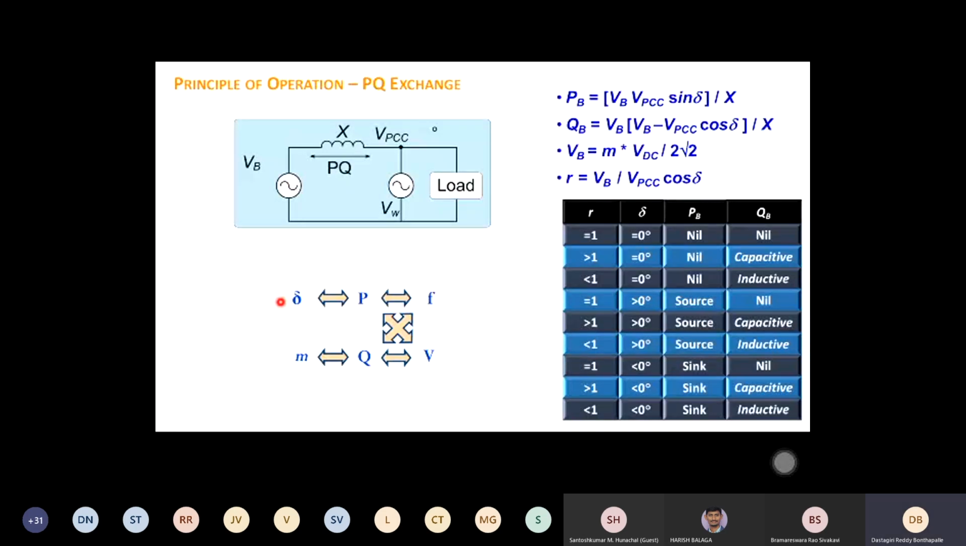But to control anything, you can control delta, because if you control delta, you can control P. If you control the modulation index, then you can control voltage. So the whole control strategy is designed to adjust theta and modulation index. We don't worry about whether P is linked to Q, or P is linked to frequency, or P is linked to voltage. We generally take this delta and M and try to control everything.